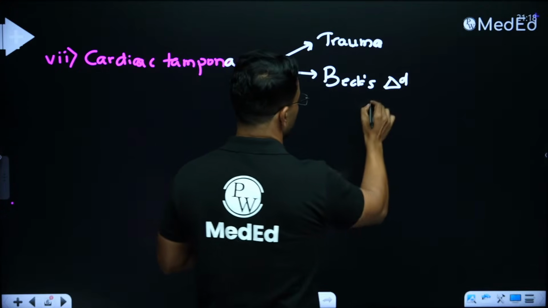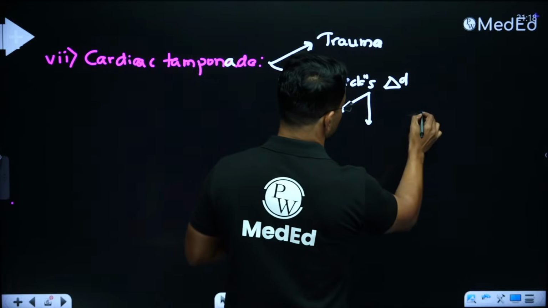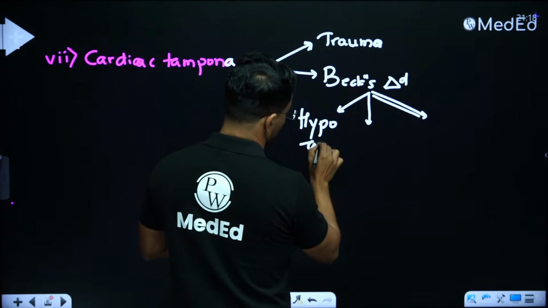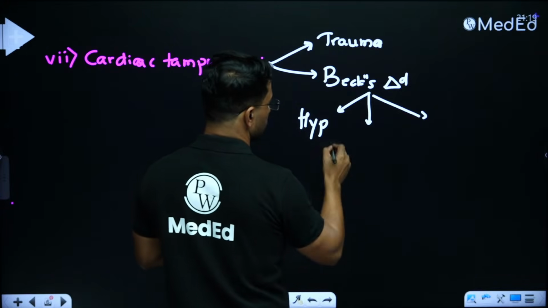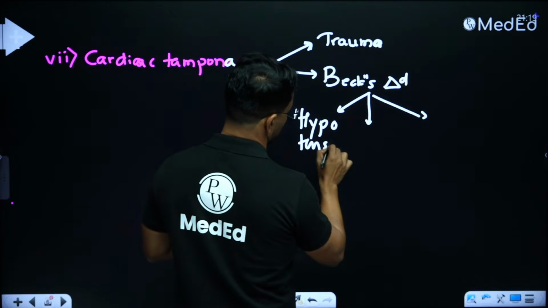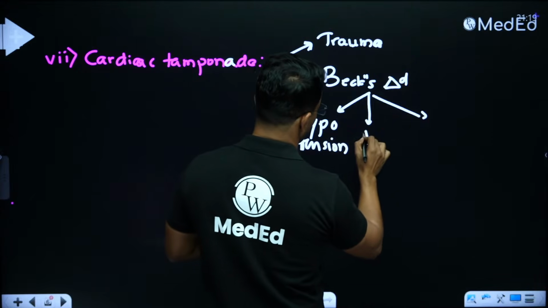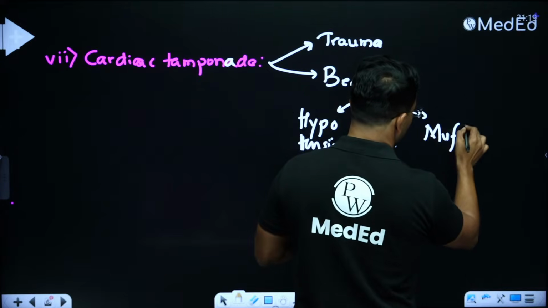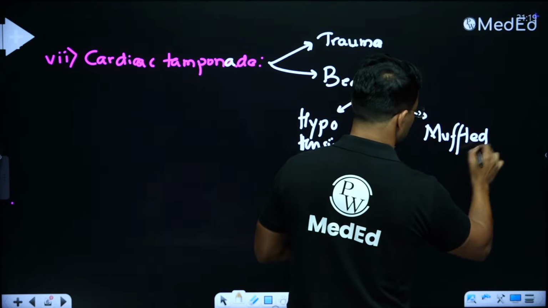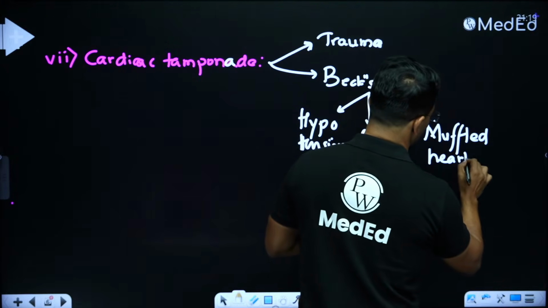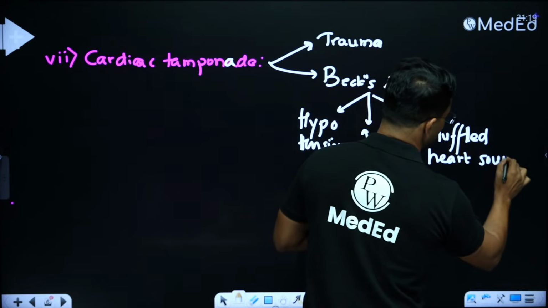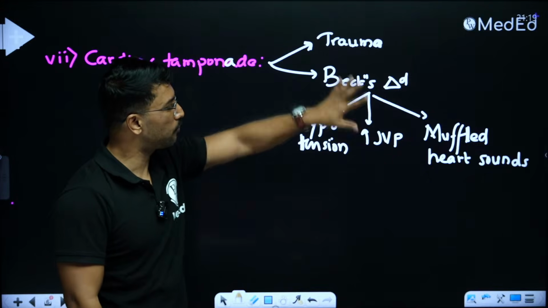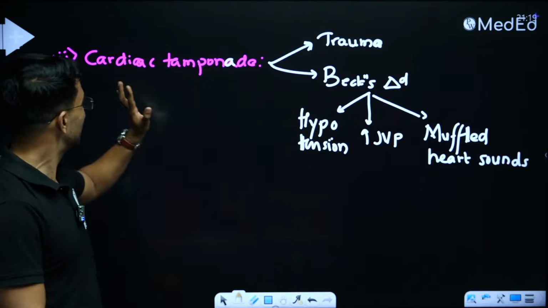What are the components of this Beck's triad? Beck's triad includes hypotension, raised JVP, and muffled heart sounds. So far, in whatever cardiac tamponade related questions have been asked, invariably they have mentioned the features of Beck's triad. So any question which talks about some trauma followed by the patient developing Beck's triad is talking about cardiac tamponade.